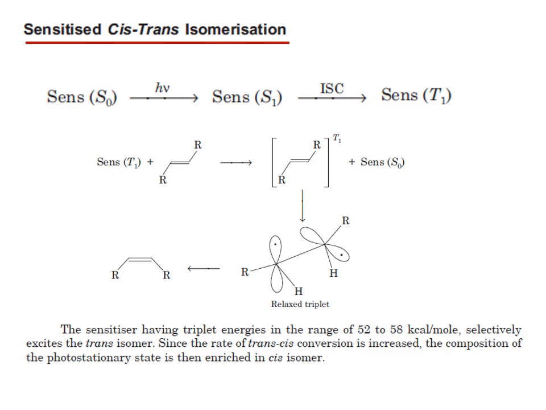Because the sensitizer can excite both isomers, the proportion of cis isomer in the photostationary state from a sensitized reaction is lower than that obtained from direct irradiation. This is in contrast to direct irradiation. So sensitizers of higher energy give photostationary states with approximately the same composition of isomers, that is 55% cis as we assume, while the direct photolysis results in a higher proportion of cis isomer, that is 93% in the case of stilbene.